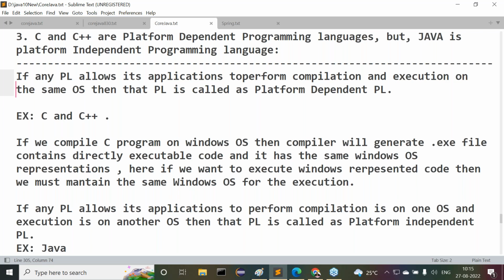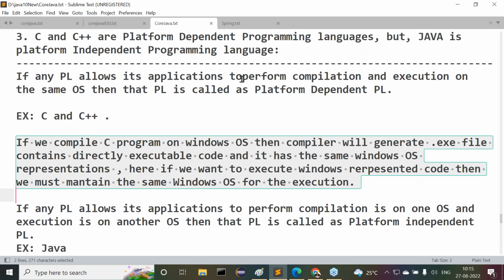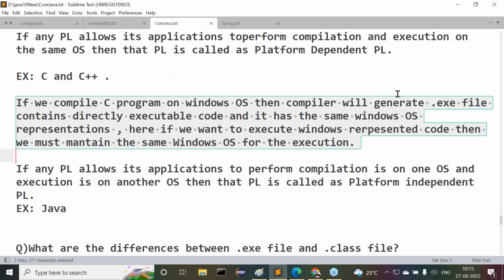All of you know, if any programming language allows its applications to perform compilation and execution on the same operating system, then that programming language is called a platform dependent programming language. Examples are C and C++. If we compile a C program on Windows operating system, then a compiler will generate an .exe file which contains directly executable code, and it has the same Windows operating system representations. If you want to execute that Windows represented .exe file, we have to use the same Windows operating system for execution.